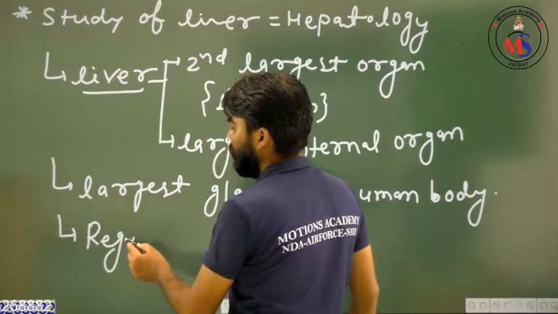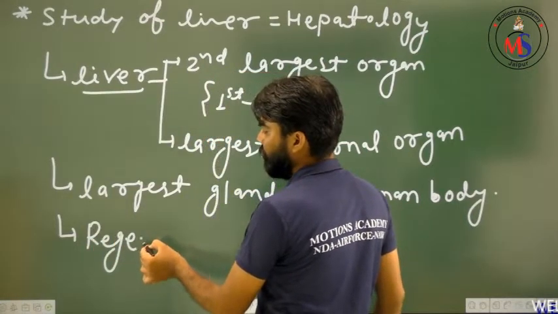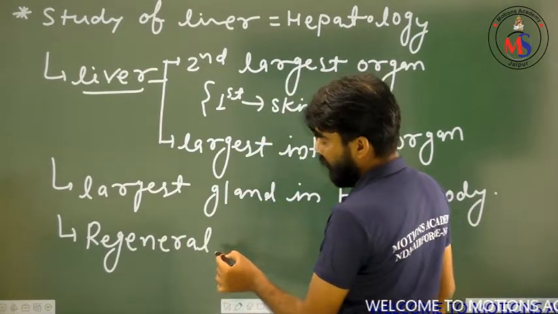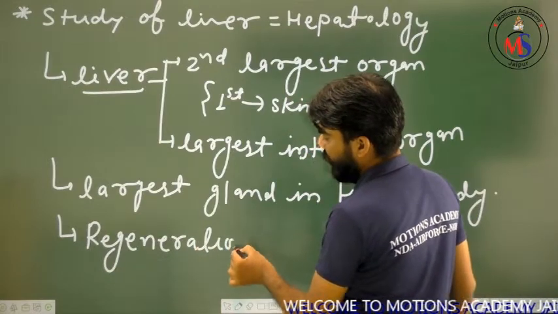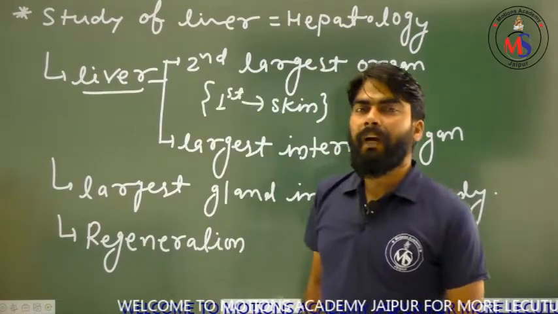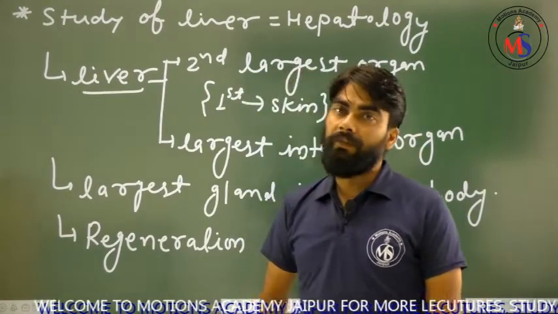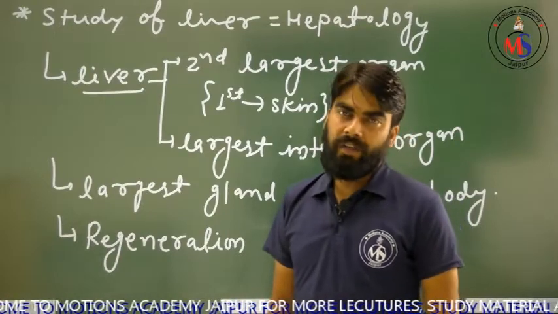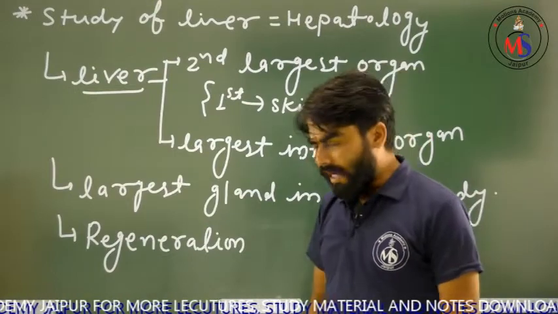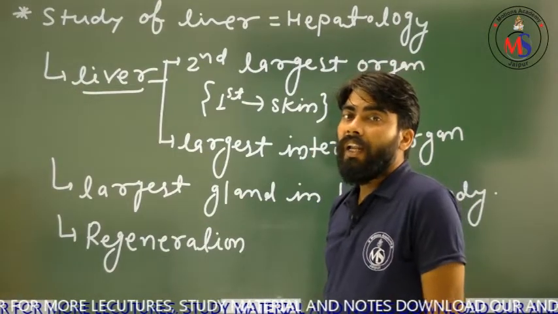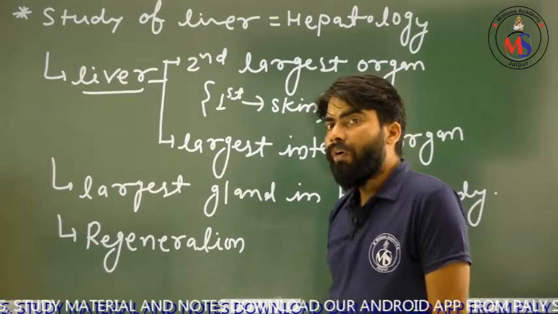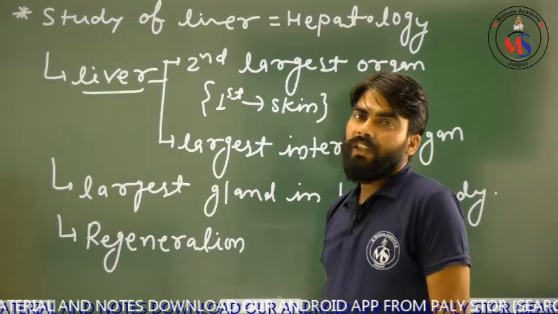My dear friends, this phenomenon is very important from the point of view of transplant. Why is it important? Because if any organ has a high capacity of regeneration, then it will recover itself very fast. Then you will ask me a question: sir, which organ has the highest regeneration power and which organ has the lowest regeneration power?